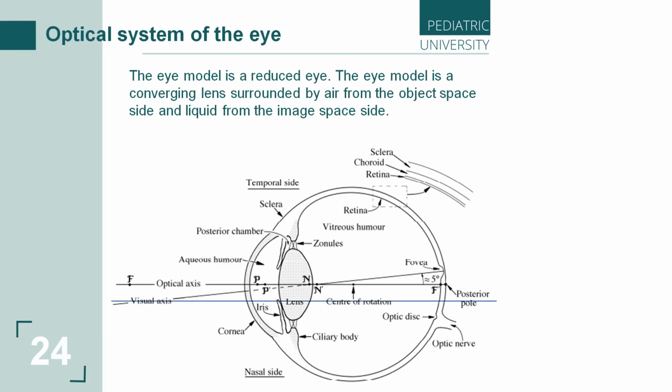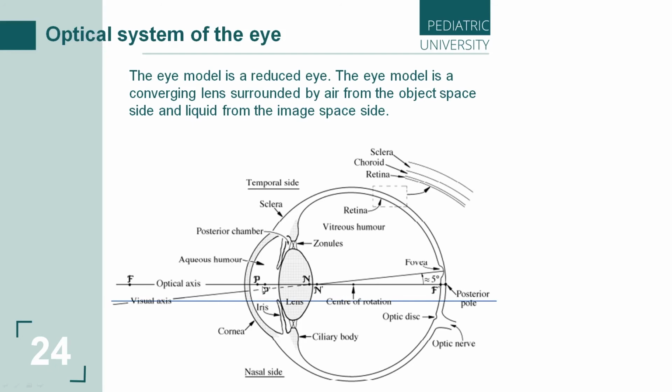One side is in contact with air, whose absolute refractive index is 1, and the other is in contact with the liquid. This absolute refractive index will be 1.336. So the left and right focal lengths are not the same. The front focal length f1 is 17 millimeters on average, and the back focal length is 23 millimeters.